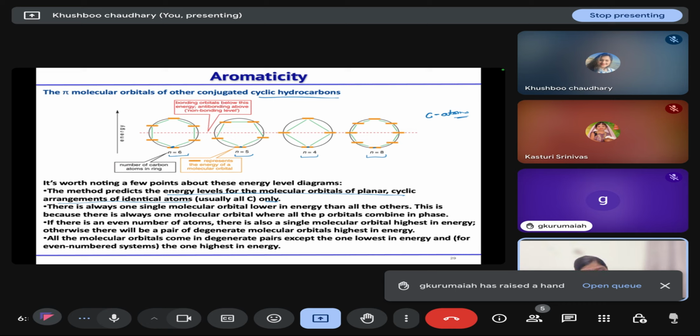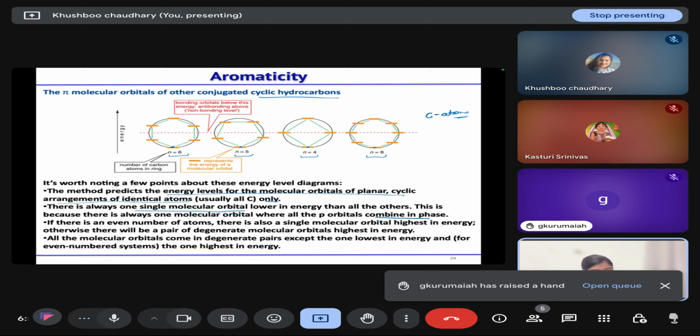That's why only one apex point is there, having the lowest energy. Then based on the nodal planes, we get more molecular orbitals that are degenerate. Because there is only one single molecular orbital lower in energy than all others, that combines in phase.